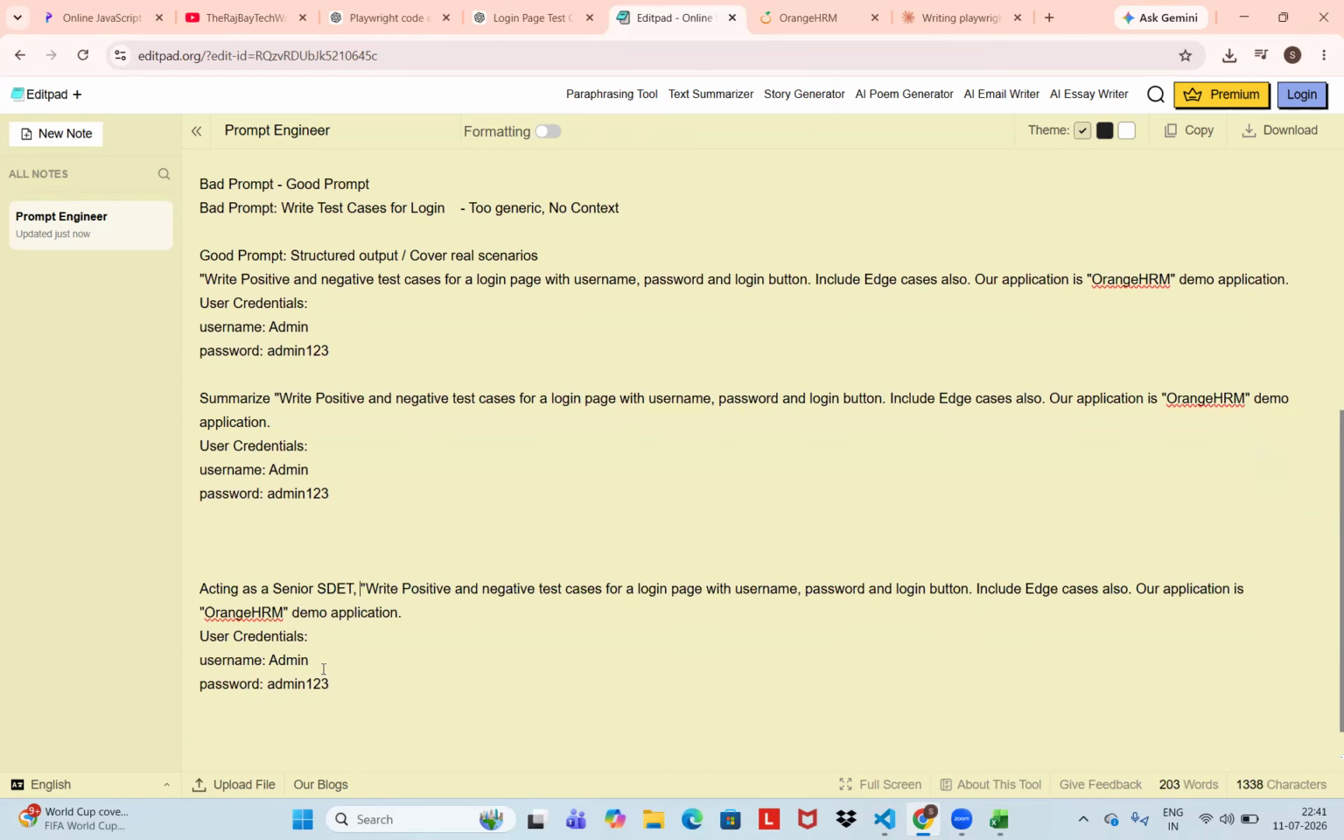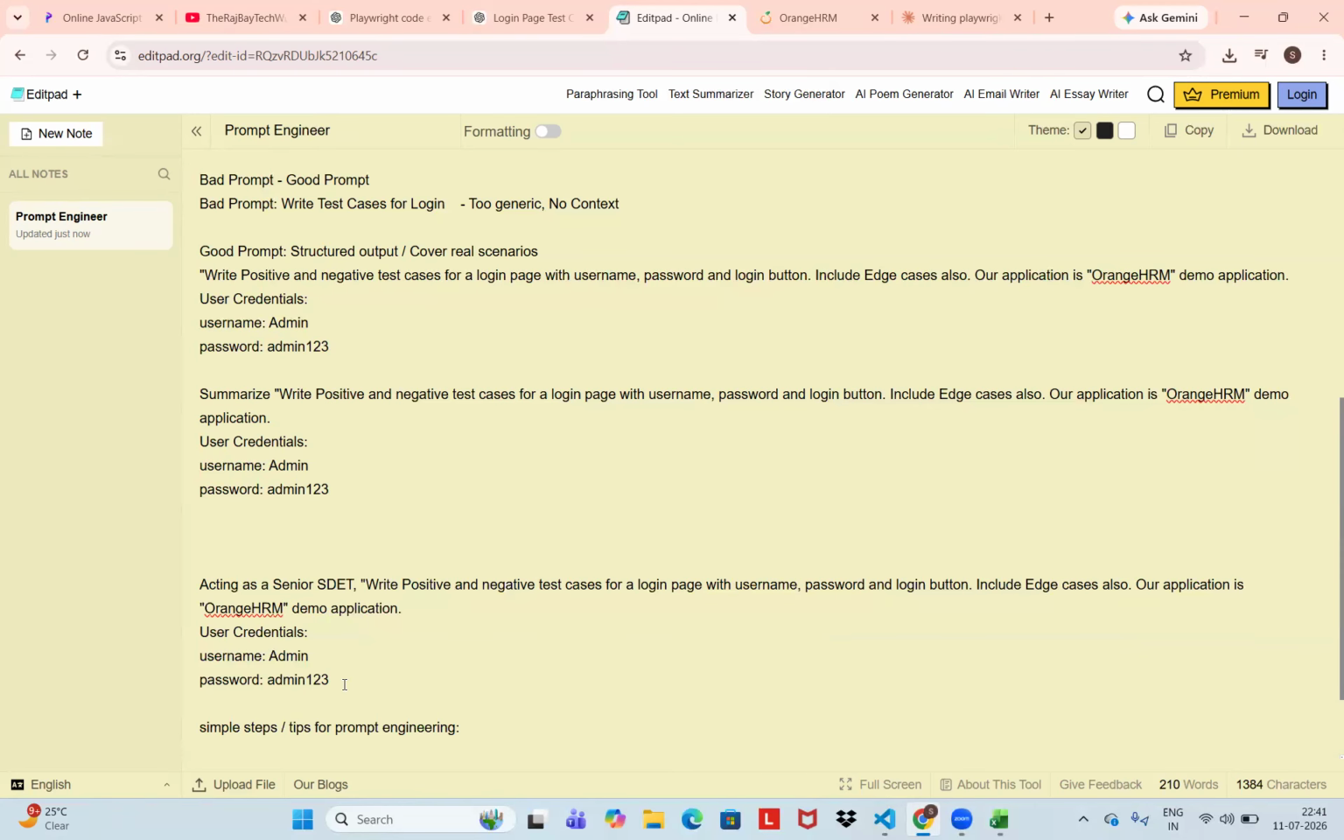Our application is the application I told you. When you are doing prompt engineering, I am giving some tips, some standards. You can consider these simple steps or tips for prompt engineering. Okay.